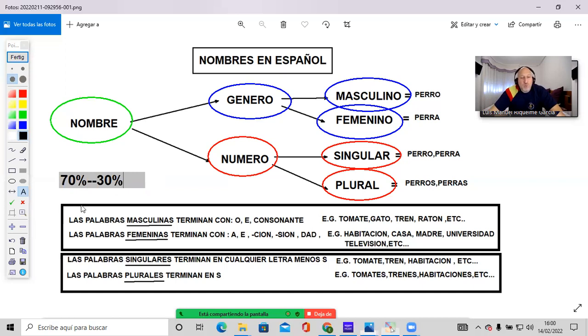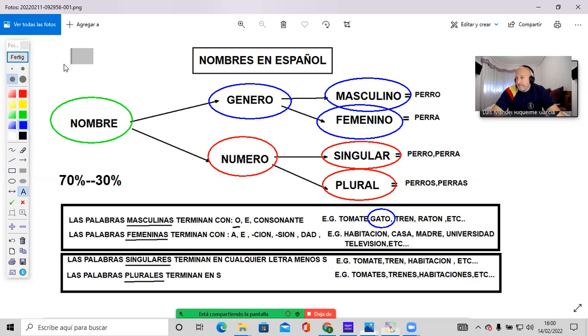Vale. This rule says that words will be masculine if they end with an O. For example, here we have a couple of examples. We have the word gato. Gato is a word ending with an O, so it is masculine. That is a cat. Or I can give you more examples. That is a common ending. For example, the word saco, which is a sack, that would be masculine.